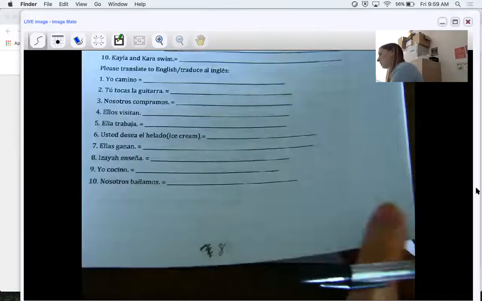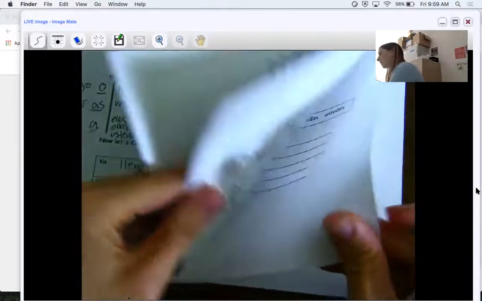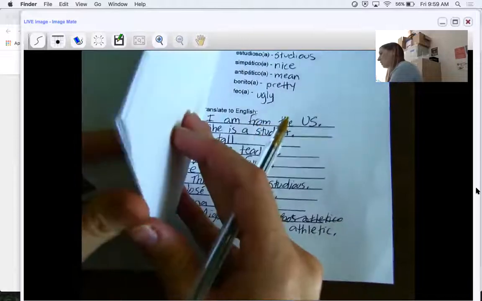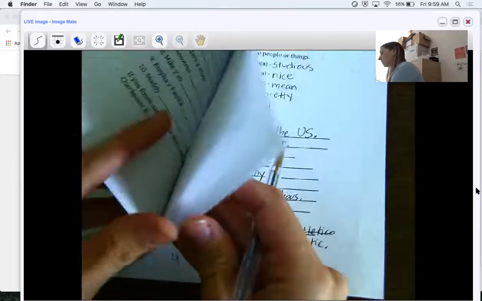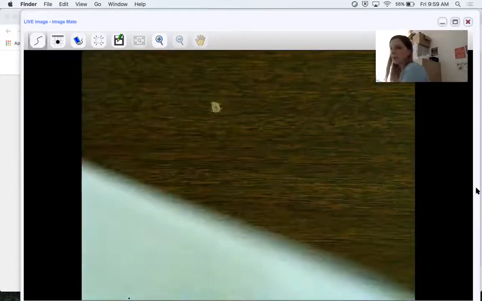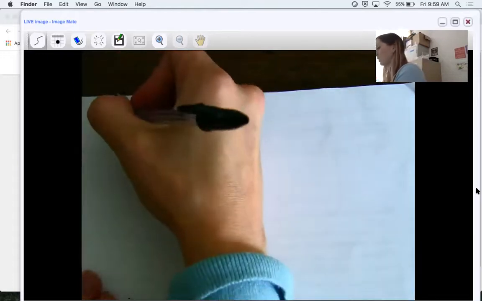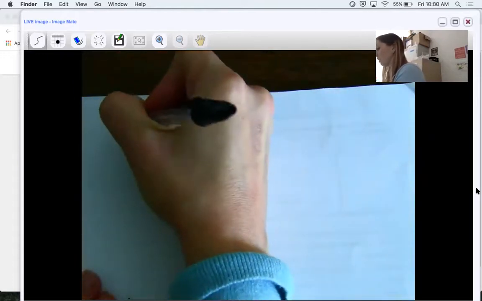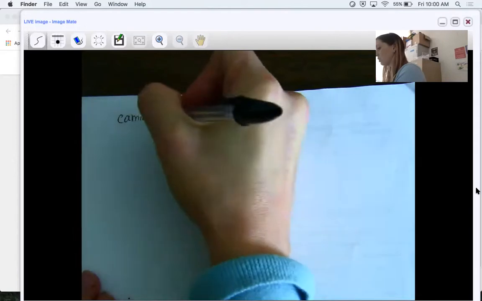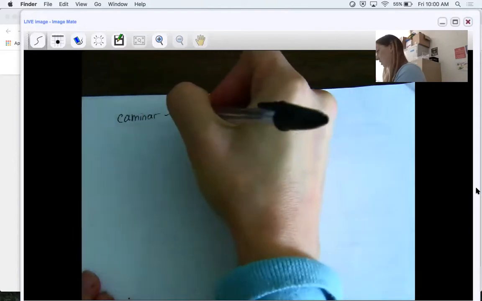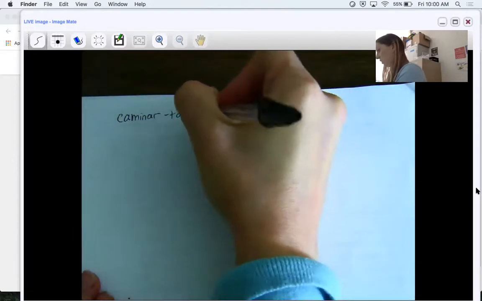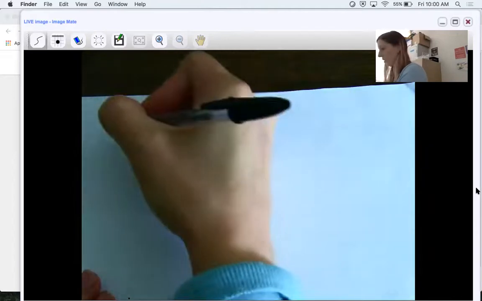Now, what you're going to do is go to the very back page of your packet. You actually have nothing on it, and I don't want you to take up a lot of room. I just want you to do a practice chart. So I'm going to give you the verb caminar, which means to walk. And what I want you to do is conjugate this. So you're going to make your own chart, and this is how you should do it.